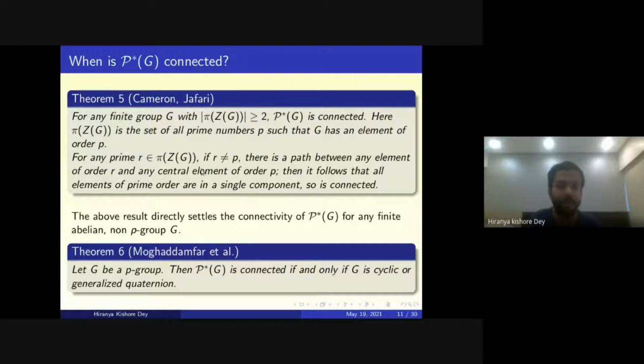So from this, it follows that if G is a finite abelian non-P group, then of course the cardinality of pi of ZG is greater than or equal to 2, and so for any finite abelian non-P group, this directly settles the connectivity of P star G. And if G is a P group, then Moghaddamfar et al. prove that P star G is connected if and only if G is cyclic or generalized quaternion. So for finite abelian groups, this takes care of everything.